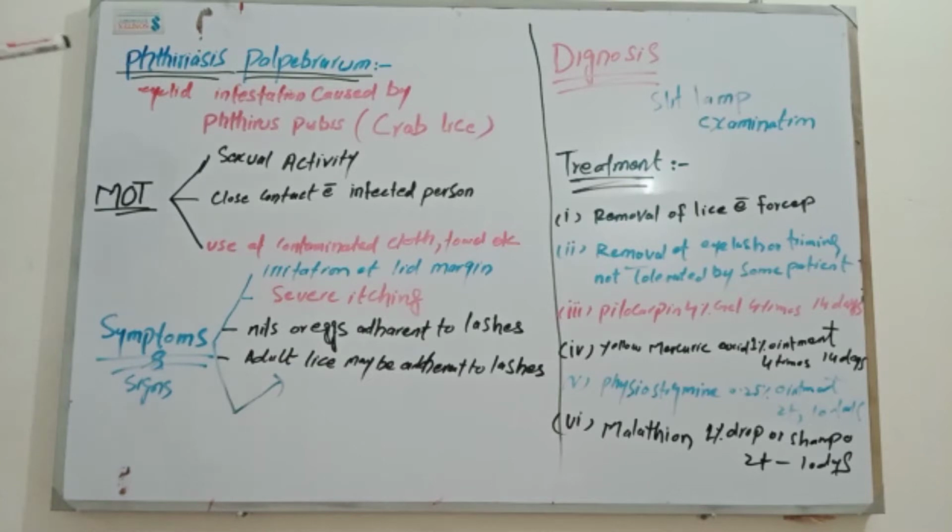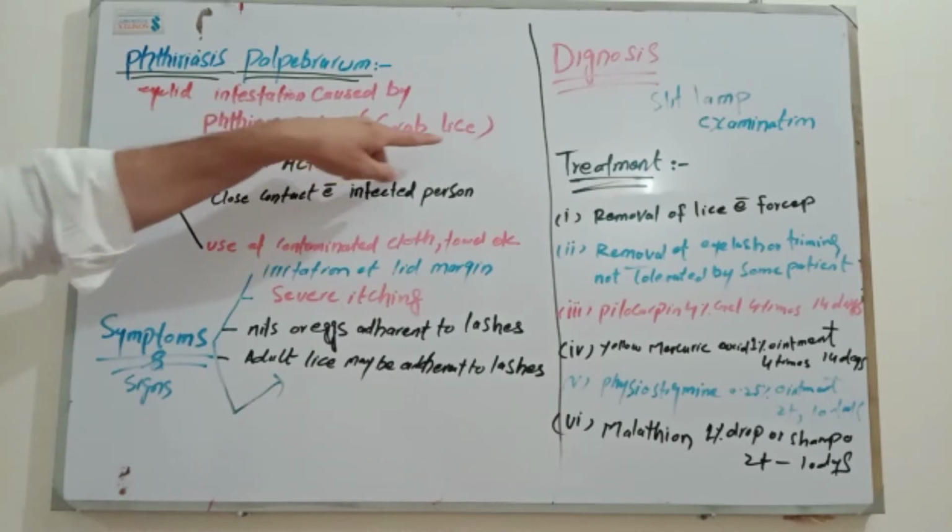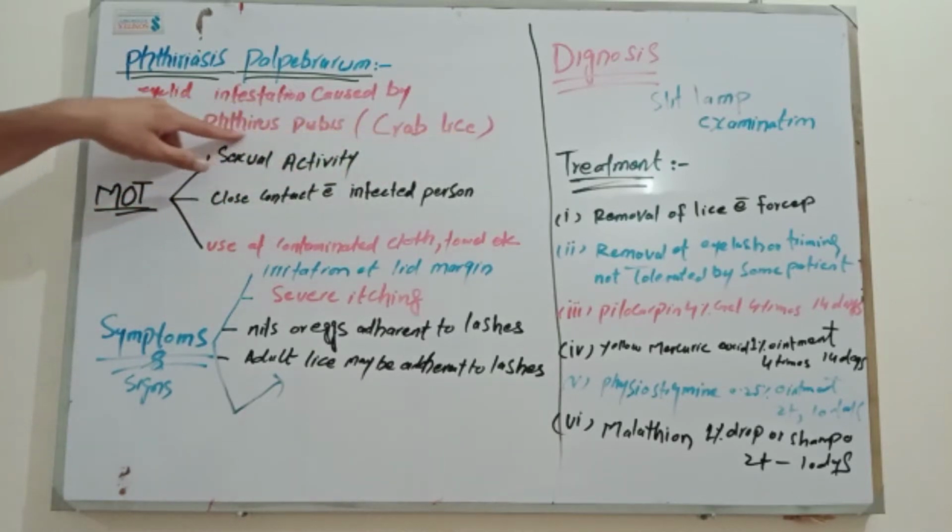The name of this topic is a little bit difficult, but the topic is very easy. First of all, we are going to explain the definition of the topic. It is the lid infestation caused by Phthirus pubis, or we can say caused by crab lice. Now, this is the definition of this disease. You can see Phthirus pubis or crab lice. You have to remember these words.